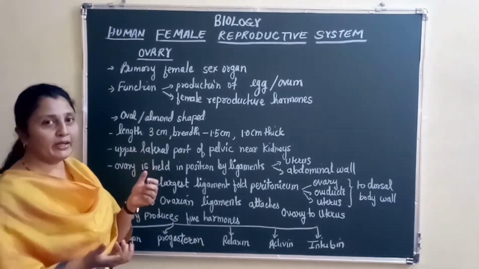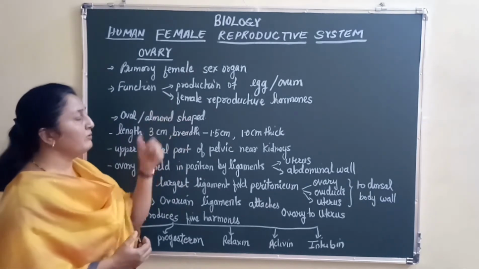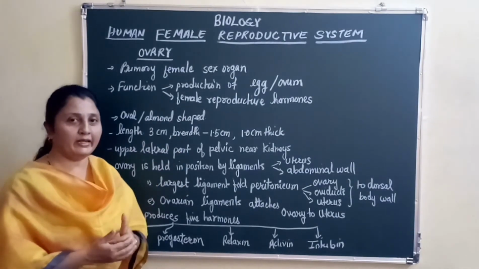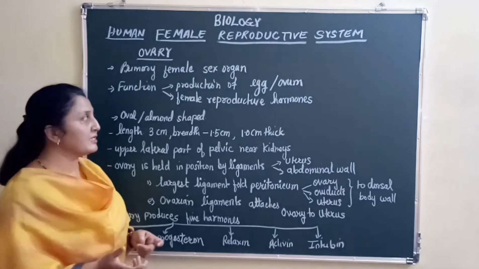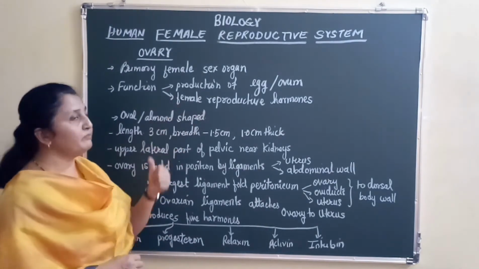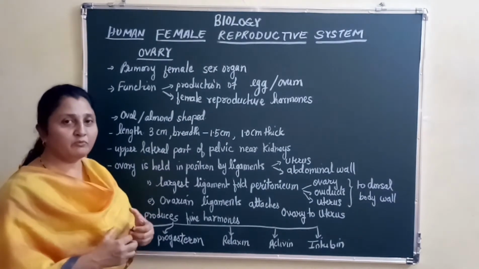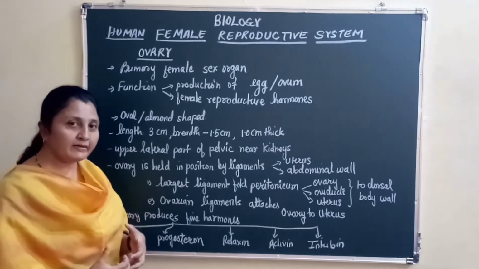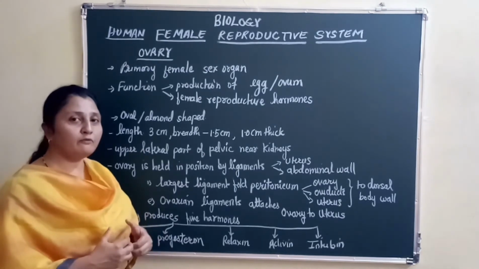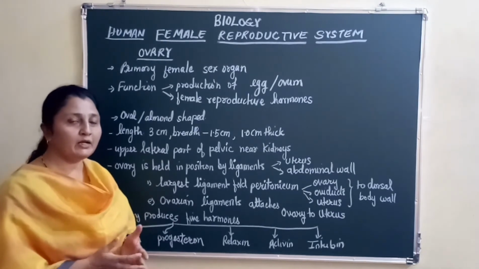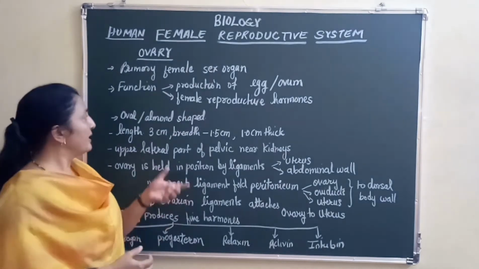Let us understand why. The functions of the ovary are: the number one function is to produce an egg or an ovum, which is necessary for the process of fertilization. At the same time, it produces human female reproductive hormones, which are very necessary for the overall development of the body of a female, as well as the proper functioning of the reproductive organs of the female body. It affects the overall growth of a female too, right?